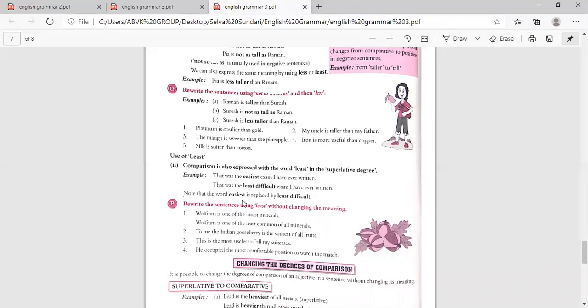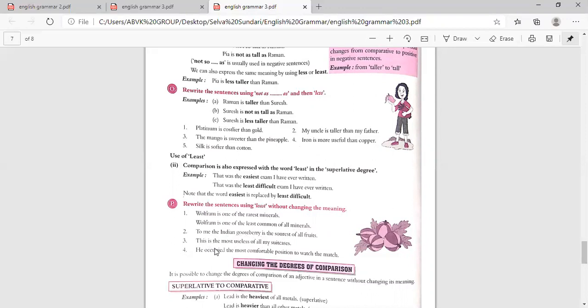Rewrite the sentences using least without changing the meaning. Wolfram is one of the rarest minerals. Wolfram is one of the least common, rare opposite common. So when you write least, you have to write the opposite word. The least common of all minerals. To me, the Indian gooseberry is the sourest of all fruits. So what is the opposite of sour? That is sweet. So to me, the Indian gooseberry is the least sweet of all fruits.